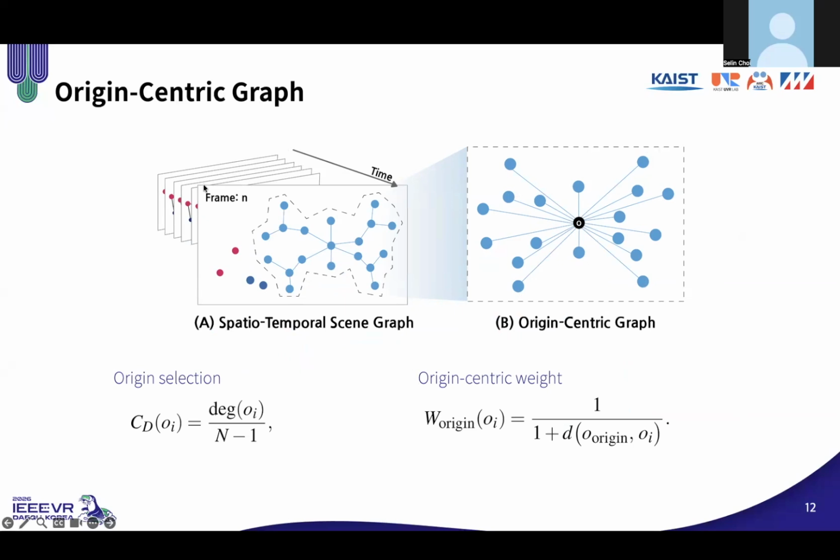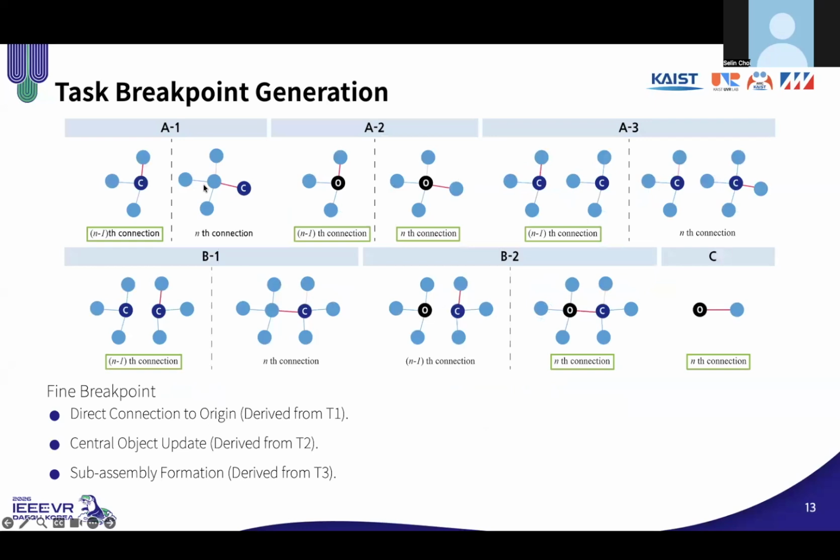Then we compute an origin-centric weight for each object based on the shortest path distance from the origin. So objects closer to the origin receive higher weights. Based on this representation, we generate task breakpoints using three rules.